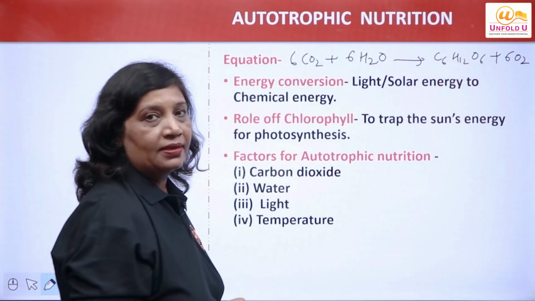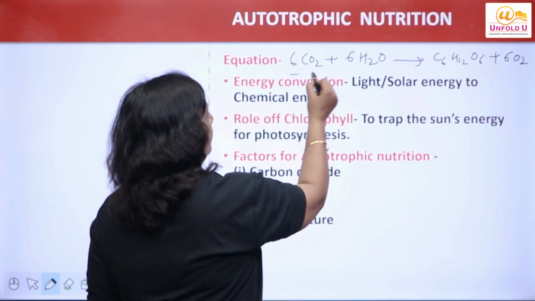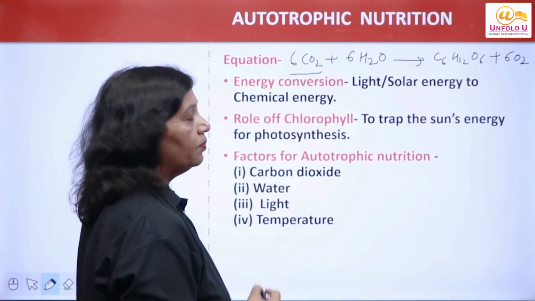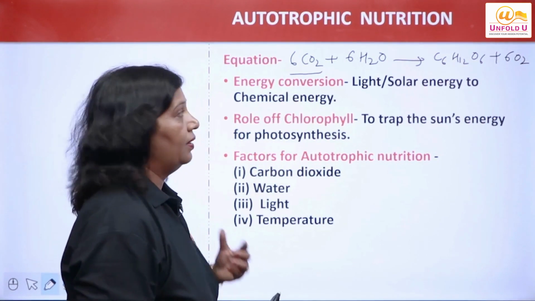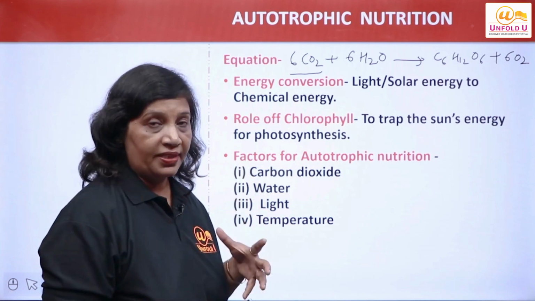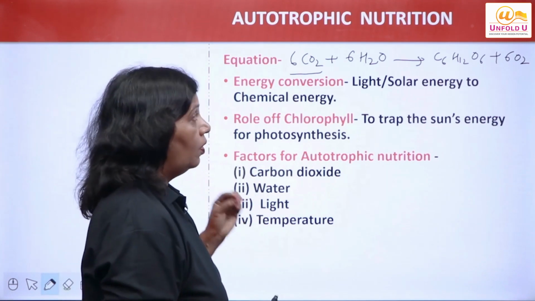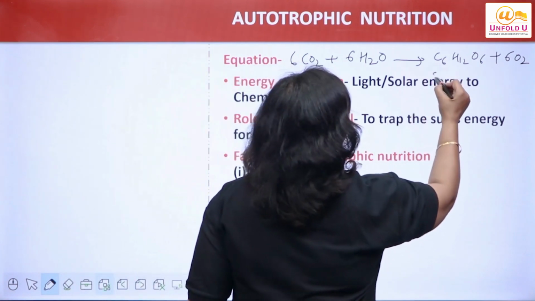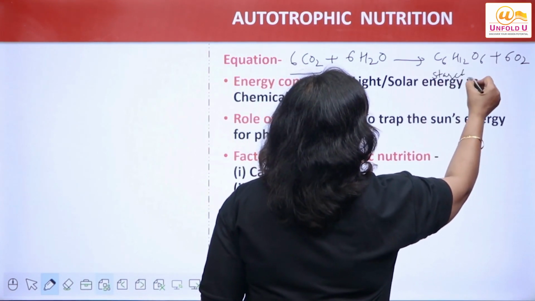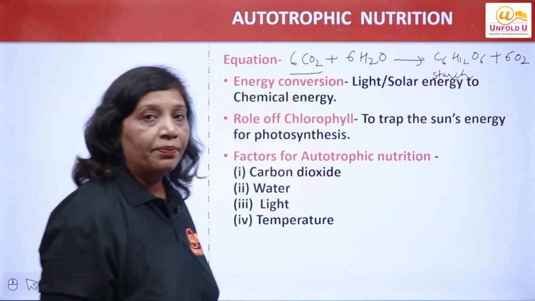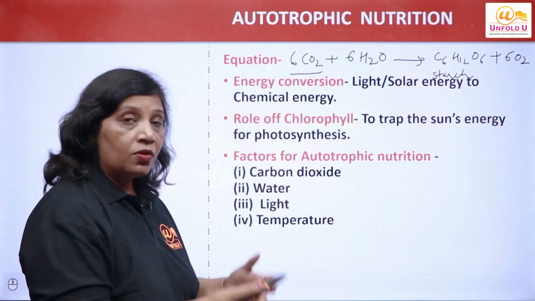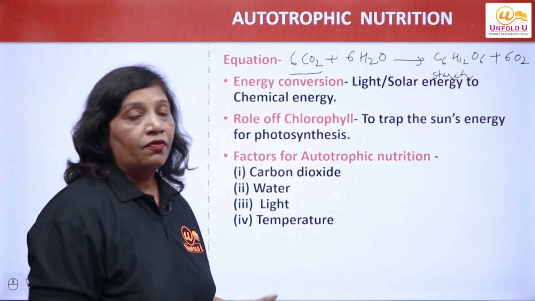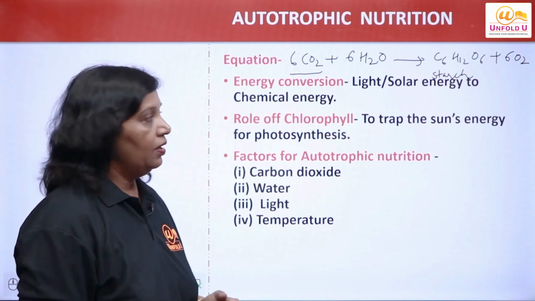Now let me explain this equation. What is happening here? What is being used from the atmosphere? What are the plants using? Carbon dioxide. They are taking carbon dioxide from the atmosphere along with water from roots and soil. What are they preparing? Starch, that is carbohydrates, and what is obtained as a byproduct is oxygen. And this oxygen is used by animals for various energy giving processes.